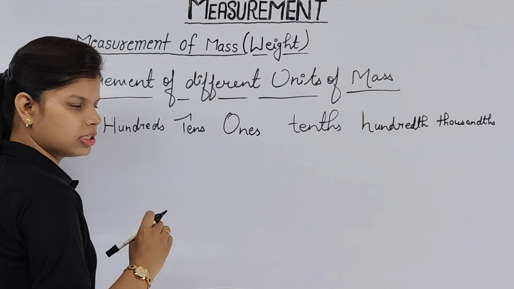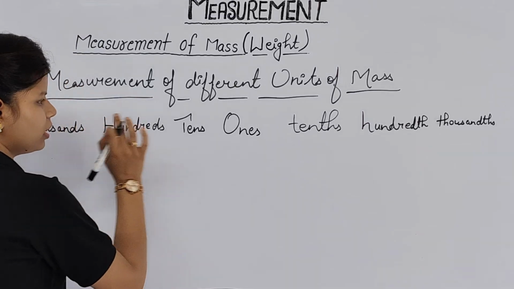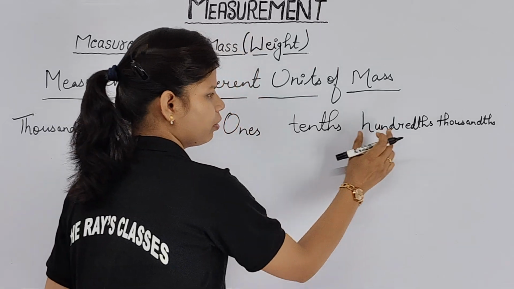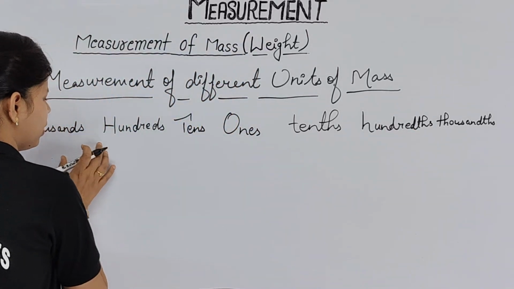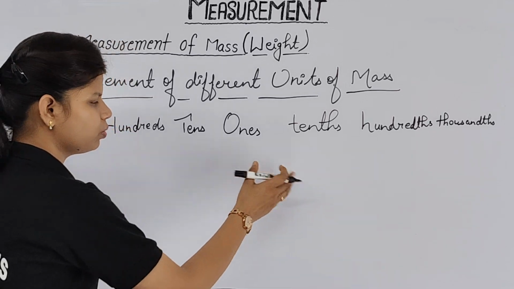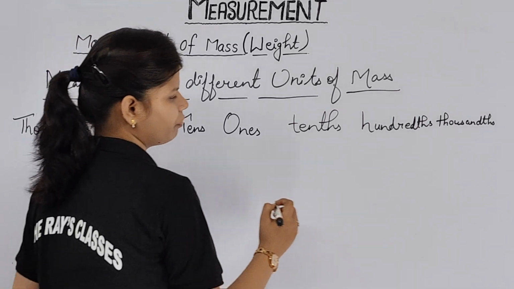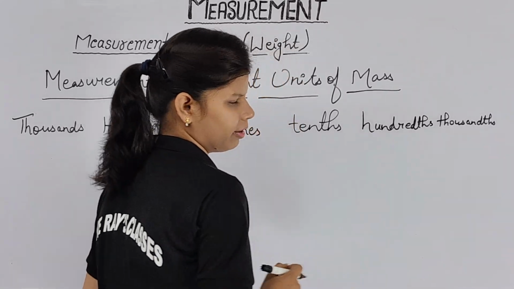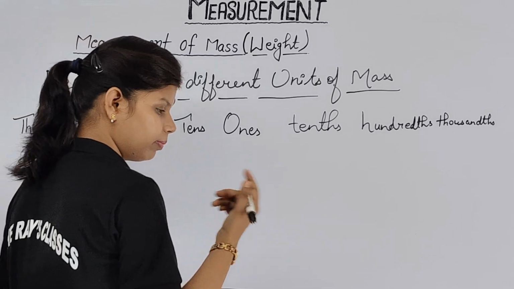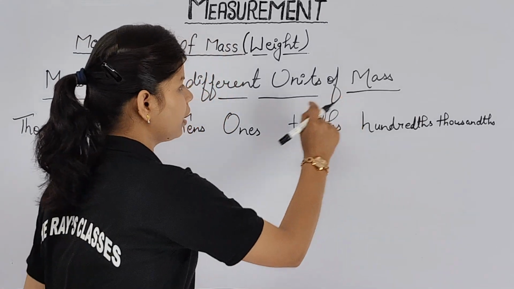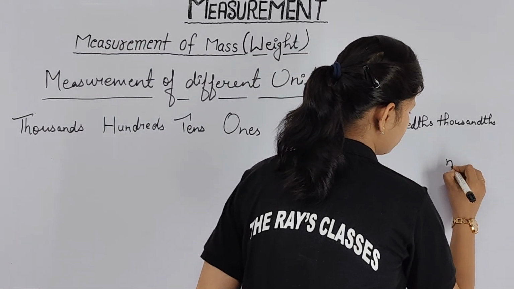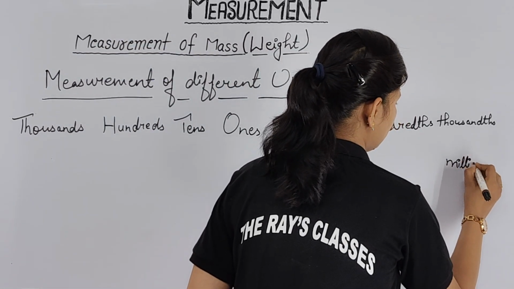The first part is your tens, hundreds, thousands, ones, tens, hundreds and thousands. These all are your smaller parts, and these are the parts in which you move in increasing order. Their values also increase. Understood, no? So in this way we are going to represent. First in our thousands part, please recall from previous videos we have learned about millimeter. Here the general unit of mass is what? Gram. So here in thousands we are having milligram.